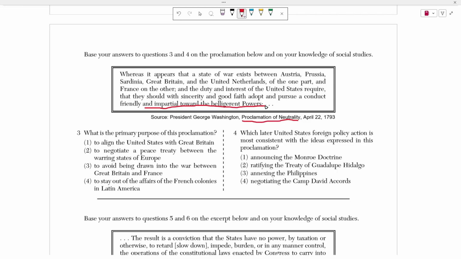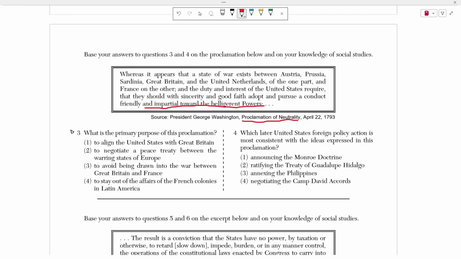So what George Washington's saying here is that there's a war between Austria, Prussia, Great Britain, and the United Netherlands, right? They're all allies, and then they're fighting that war against France. And as a new country, as the United States, we should be impartial towards the people that are fighting. To be impartial means to be unbiased, so we shouldn't take a side. And that makes sense. This is the Proclamation of Neutrality. If you're neutral, you're not taking a side.